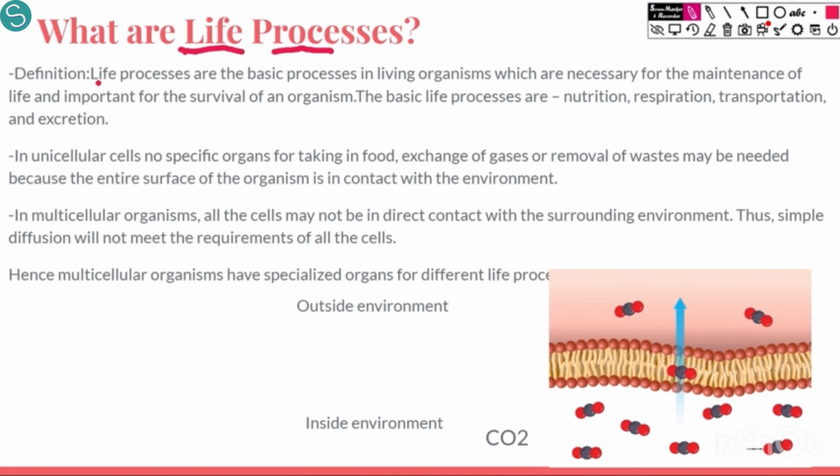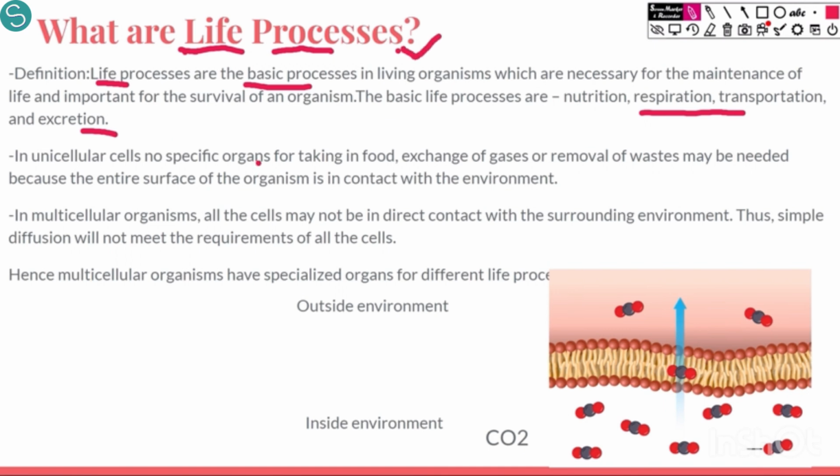So, life processes are the basic processes. For example, reproduction is not a life process, but it is important for the continuation of the species. But nutrition, respiration, without oxygen we cannot survive. So, respiration, nutrition, transportation and excretion, these are the four processes which are very essential for the sustenance of our life and hence are called life processes.